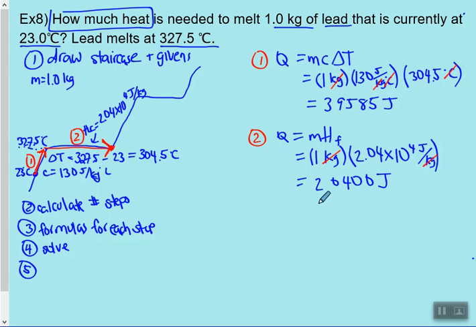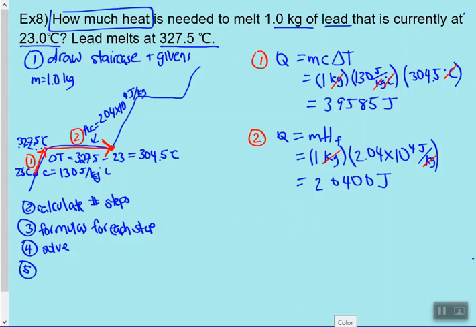Okay, now we have this much energy to turn my solid lead into liquid lead, and it takes this much energy to turn my solid lead to its melting temperature. So to figure out how much heat in total is needed to melt this lead, I just add my two together.